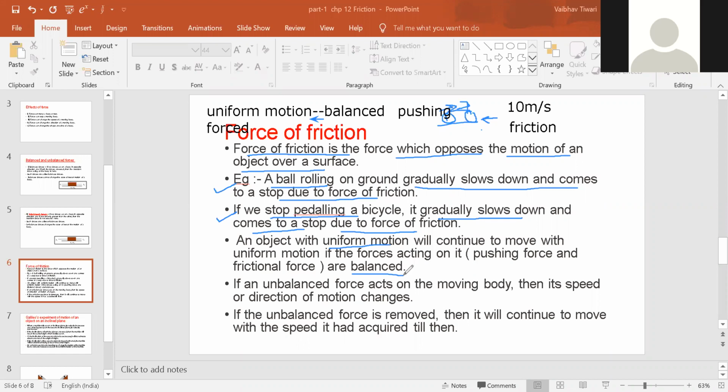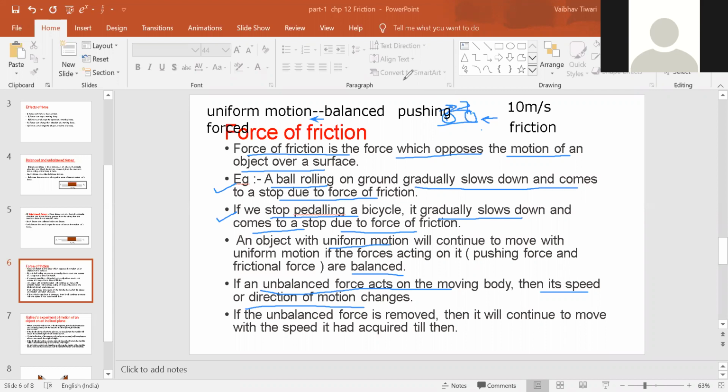And exactly opposite, if an unbalanced force acts on a moving body, then its speed or direction of motion changes.